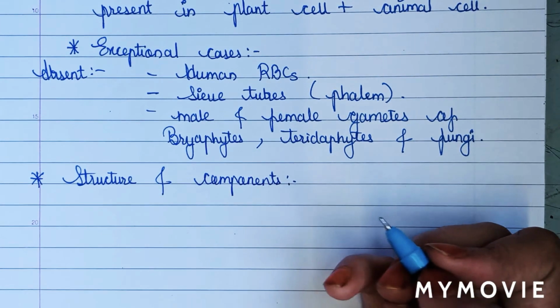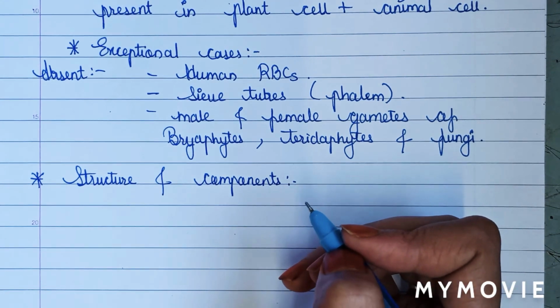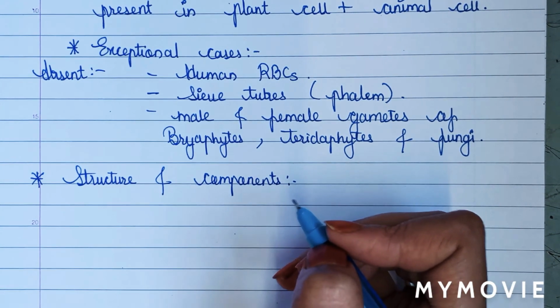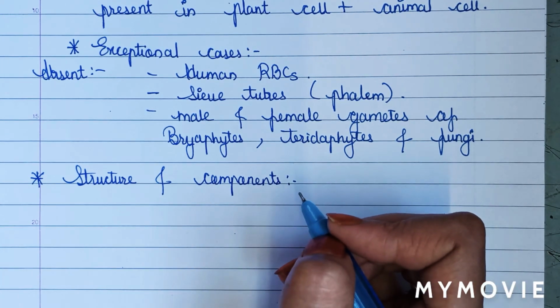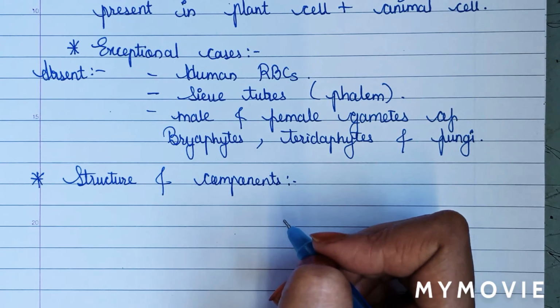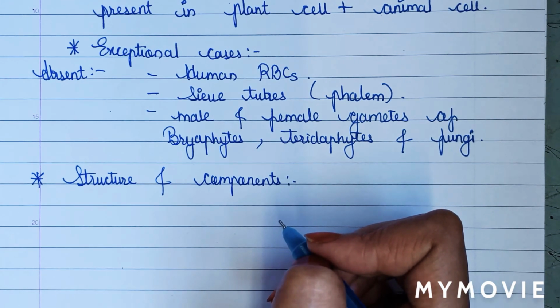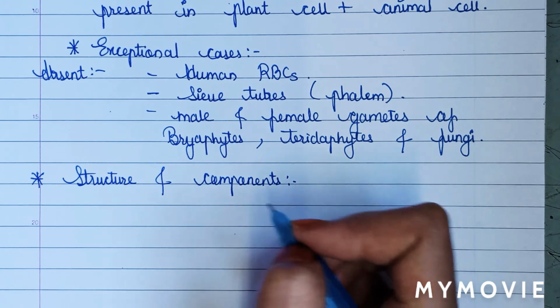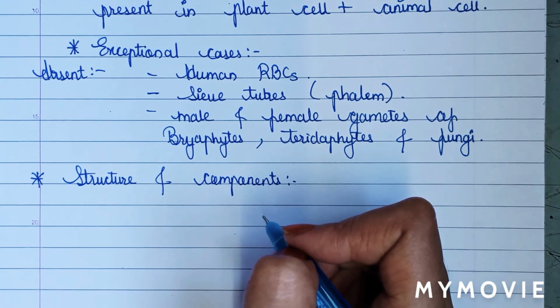As we know, the components of Golgi body are cisternae, tubules and vesicles. Cisternae is unbranched. It is a sac-like structure. Tubules is a branched and elongated structure, and vesicles are round structures which are unbranched.